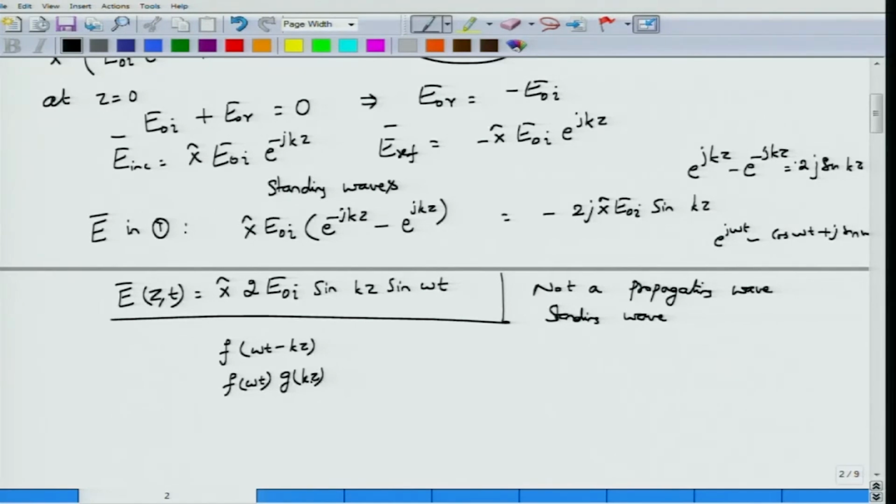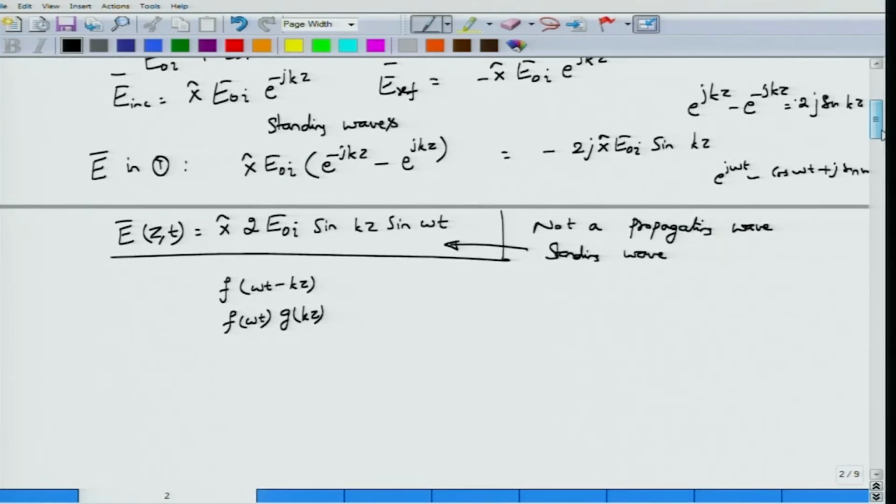In this particular case, this is a standing wave. What is the amplitude of the standing wave? The standing wave amplitude is 2 times E0i. Does it make sense? Yes, because this is simply the addition of two out of phase waves, so the maximum amplitude can go up to 2 E0i. There is no surprise there, and this is the expression for the electric field.